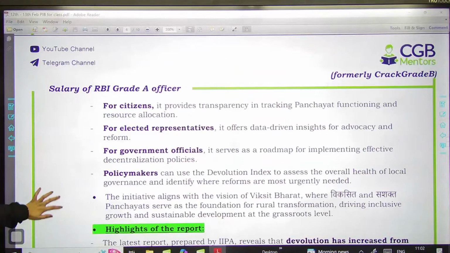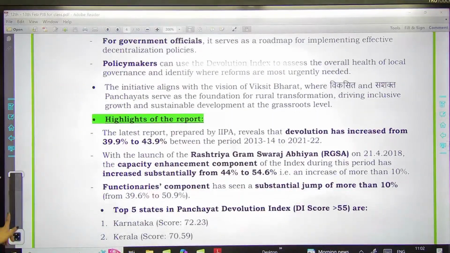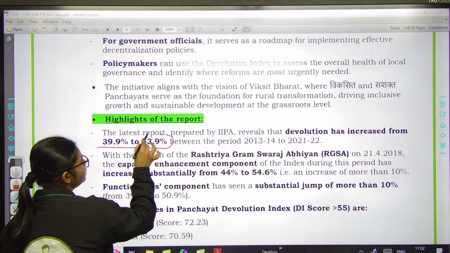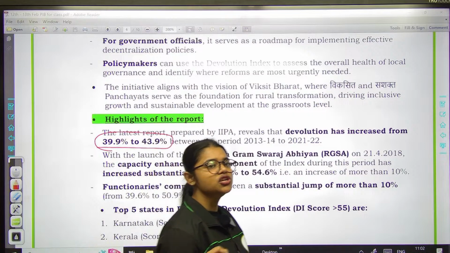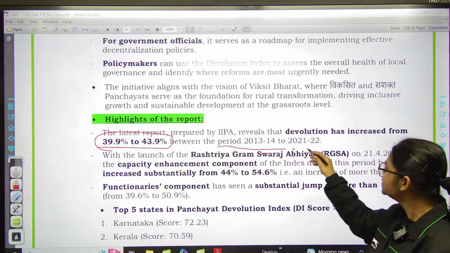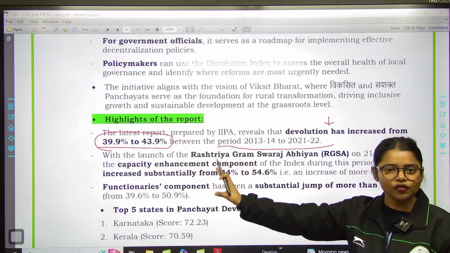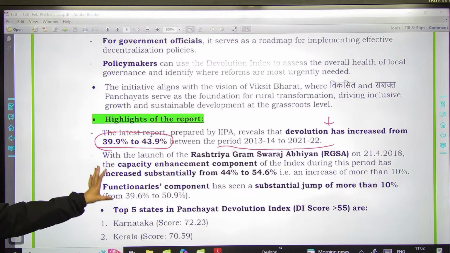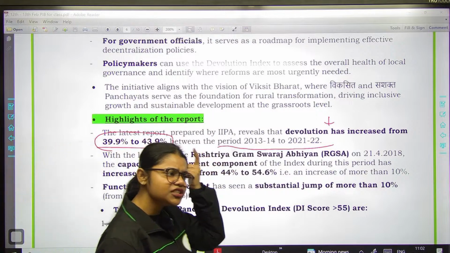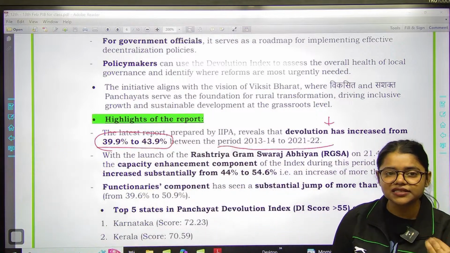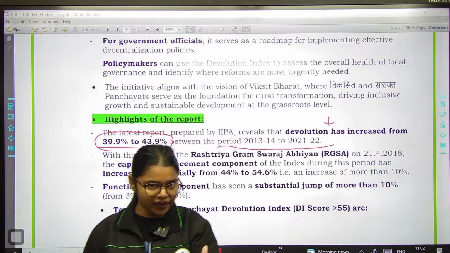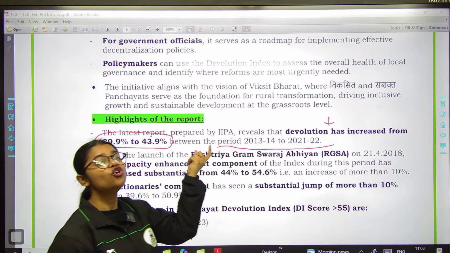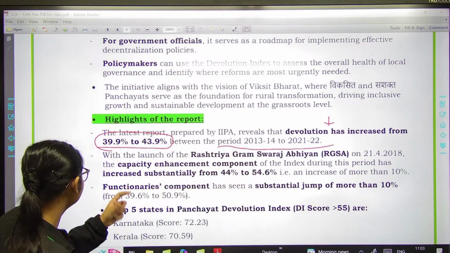Now let's look at the key highlights of the report. So what are the key highlights? The overall devolution percentage has increased from 39.9% to 43.9%. So between this particular time period, the overall percentage has increased from 39.9% to 43.9%. Basically this report states that our panchayats are becoming more free, they are becoming less dependent, right? So the overall score has enhanced from 39.9% to 43.9%, right?